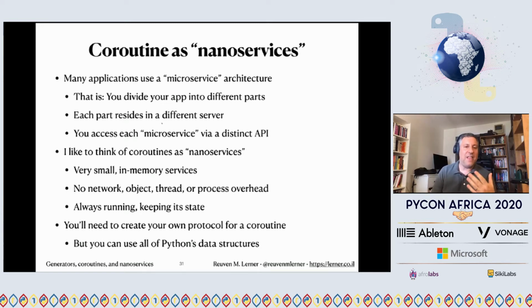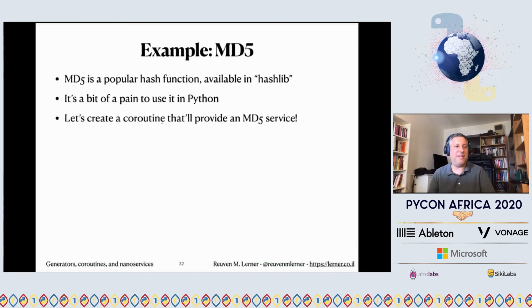And this means then that basically we can create these little services and we can use them from within our program. What do I mean? Well, here's a few examples. So one example is MD5. MD5 is a popular hash function. It's in hashlib, but I don't know about you, I found it a bit of a pain to use in Python. So what I'm going to do is create a little MD5 service within my program.